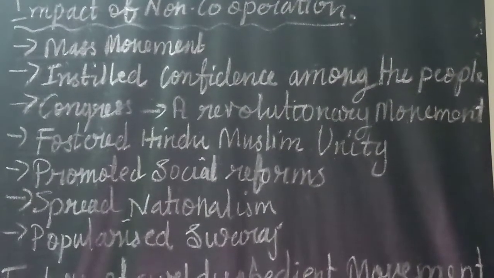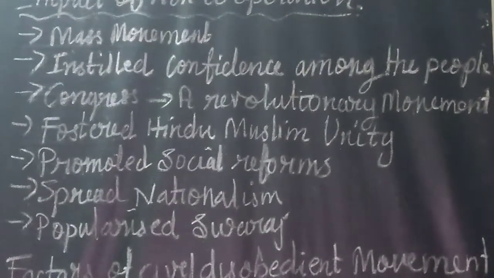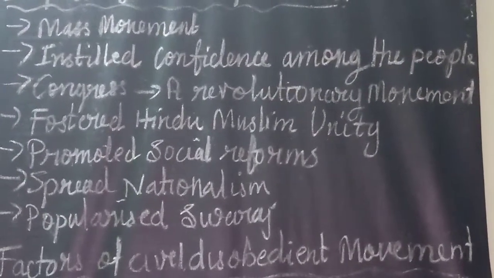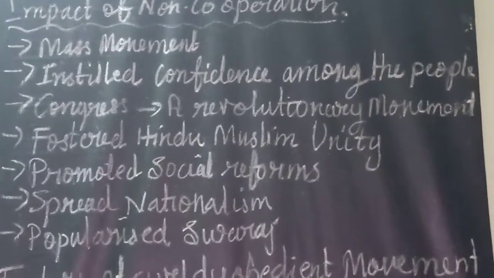Congress was now led by a working committee of 15 members, including the president and the secretaries. This would enable the Congress to function as a continuous political organization and would provide it with the machinery for implementing resolutions.